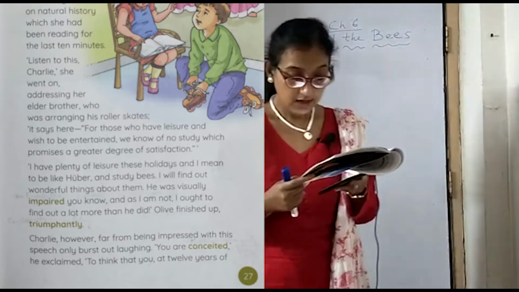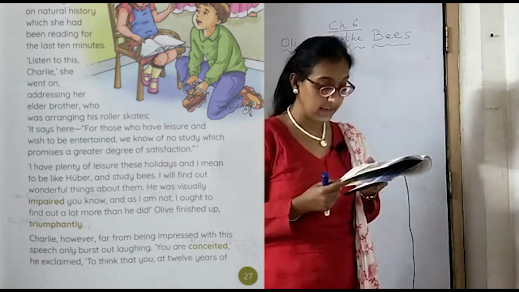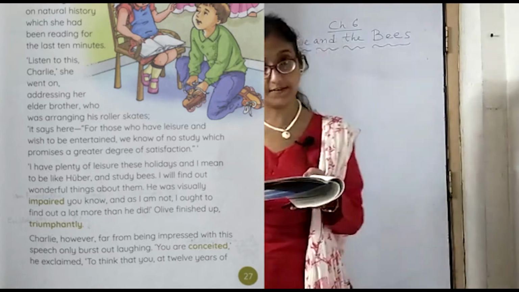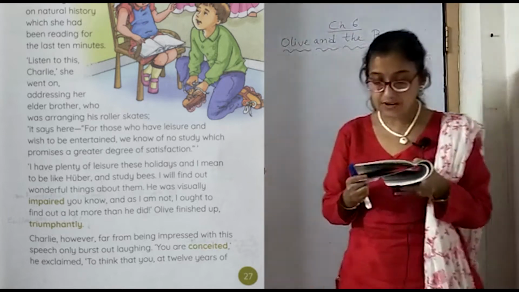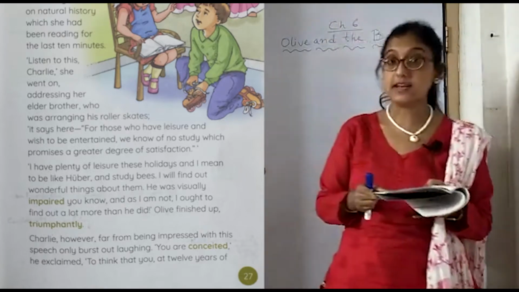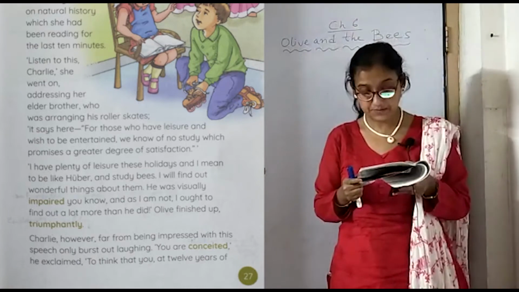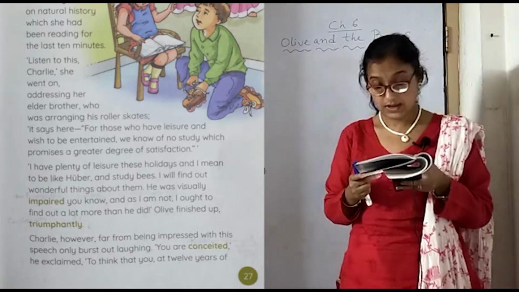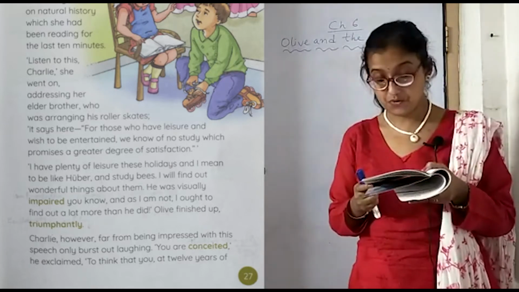"And I mean to be like Huber and study bees." So Huber is a person who studies bees, so she wants to be like Huber. "I will find out wonderful things about them." So while studying, I will find out many unknown things about these bees. "He was visually impaired, you know, and as I am not, I ought to find out a lot more."